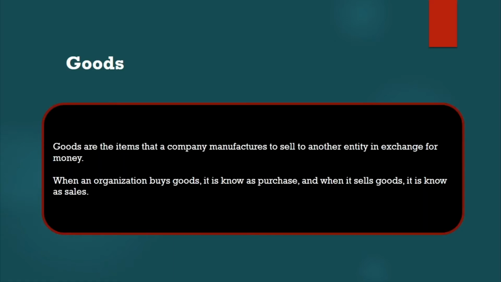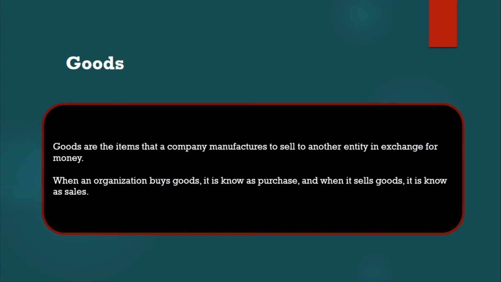Now we are going to see goods. What are goods, and why are they important? Goods are the items that a company manufactures to sell to another company in exchange for money. The simple thing is, once we receive the goods and manufacture them, we sell them to other companies. The customer will take the product from us.